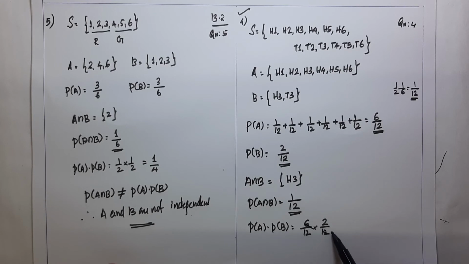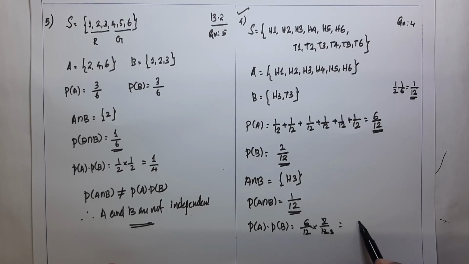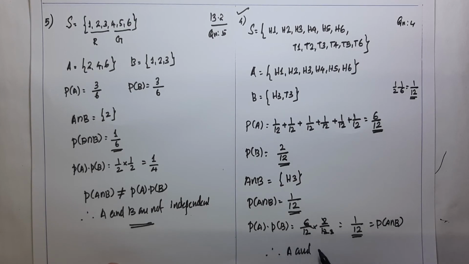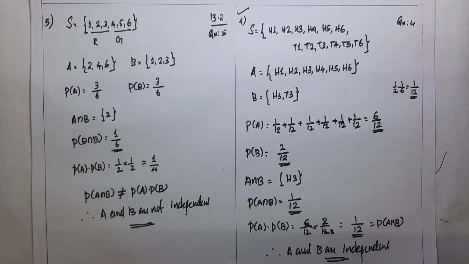Here the 12 cancels, and we get 1 by 12, which is equal to P of A intersection B, and therefore A and B are independent.